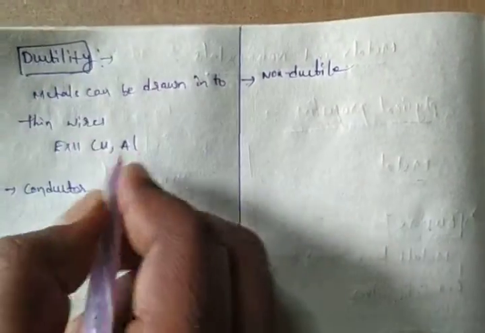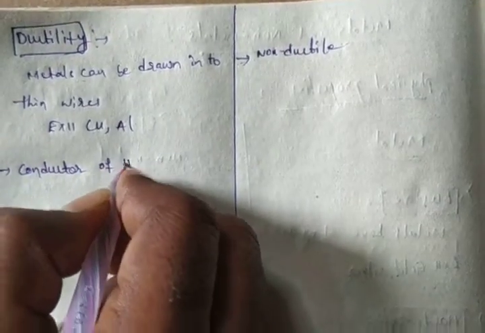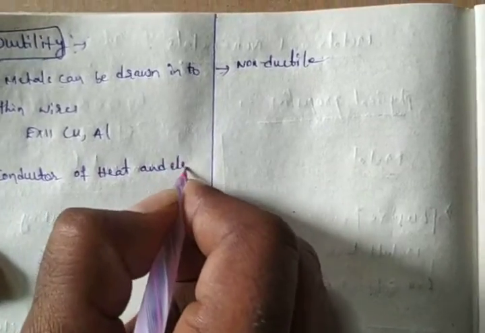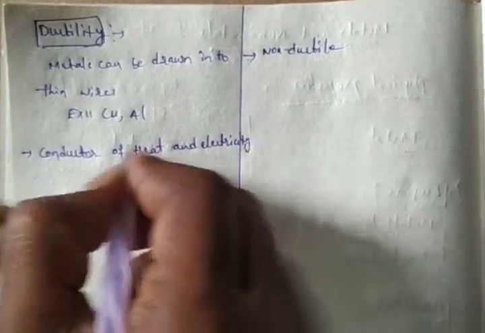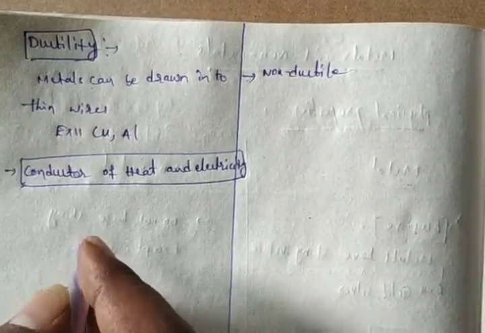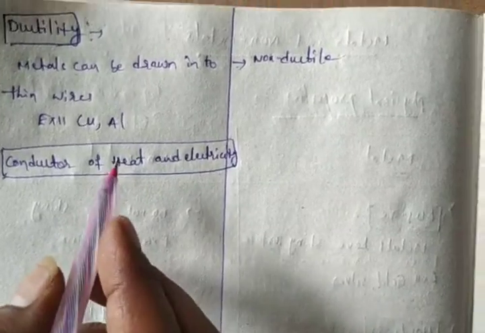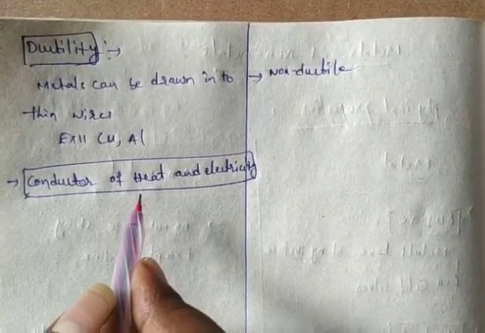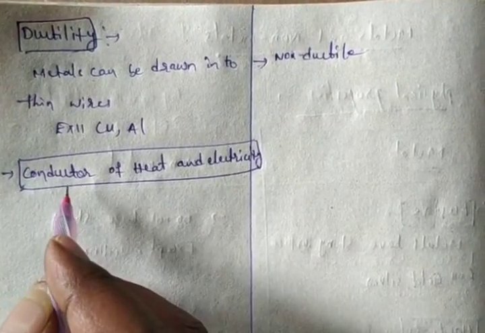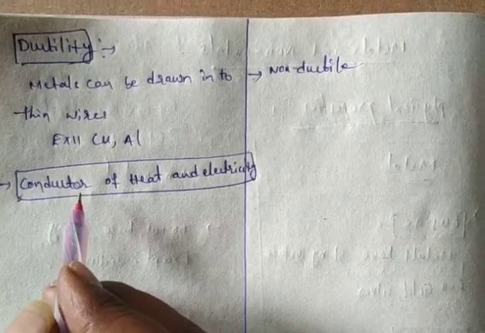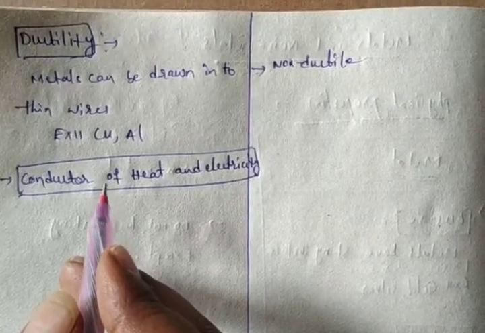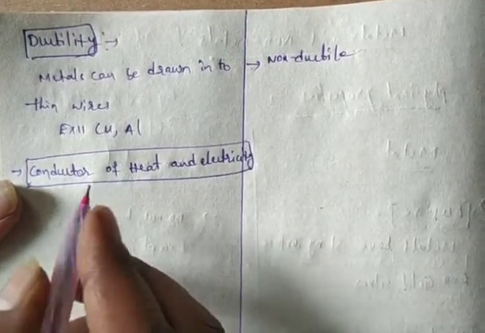Conductor of heat and electricity. This is a very important property of metals. So what is the conductor of heat and electricity? Metals are good conductors of heat and electricity. Silver and copper are the best conductors of electricity. Already we know metals are good conductors; in the previous classes also we learned this.